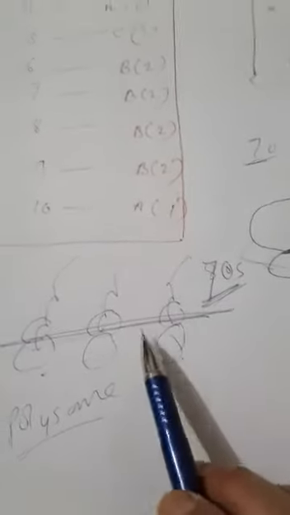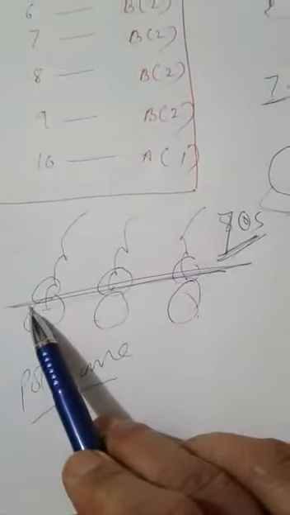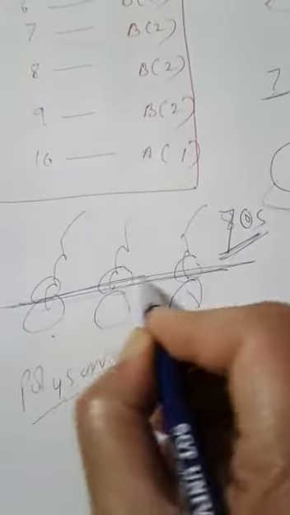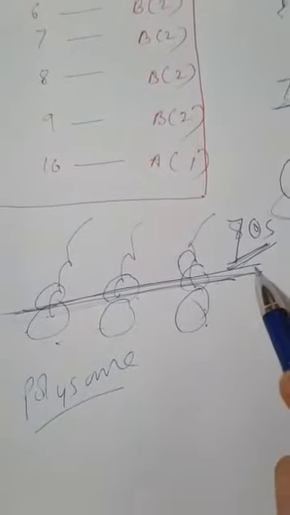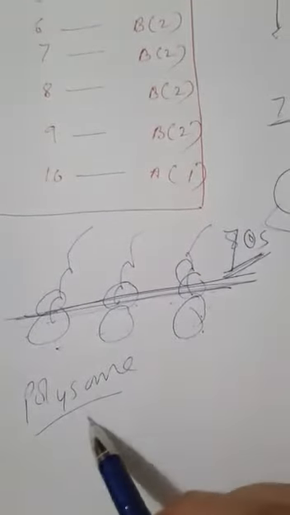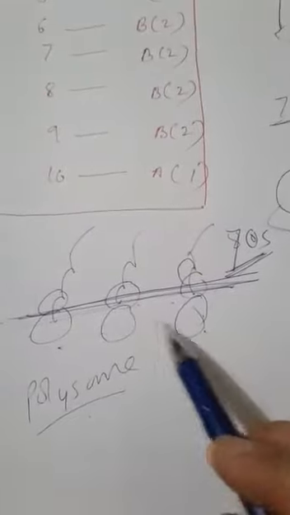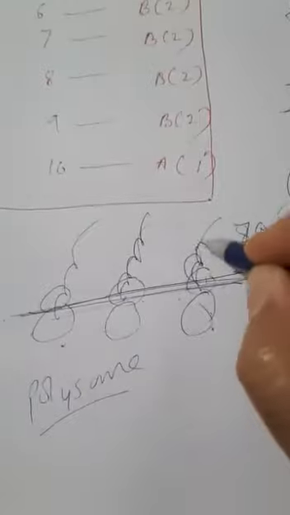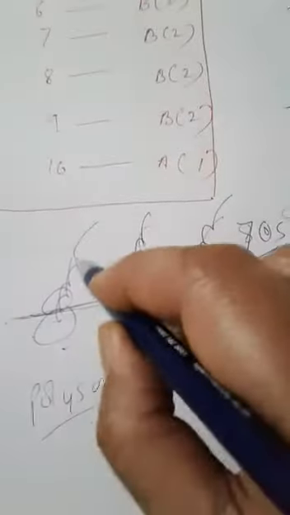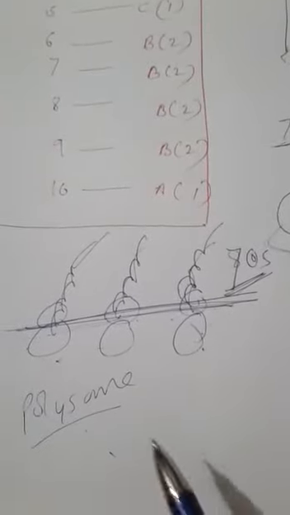Suppose, outside the cell, I am explaining to you that this is the thread of mRNA, and these are various ribosomes attached to one mRNA. This structure is called a polysome, because on one mRNA many ribosomes have attached for the synthesis of many molecules of protein. They are all making proteins, so this structure is called a polysome or polyribosome.